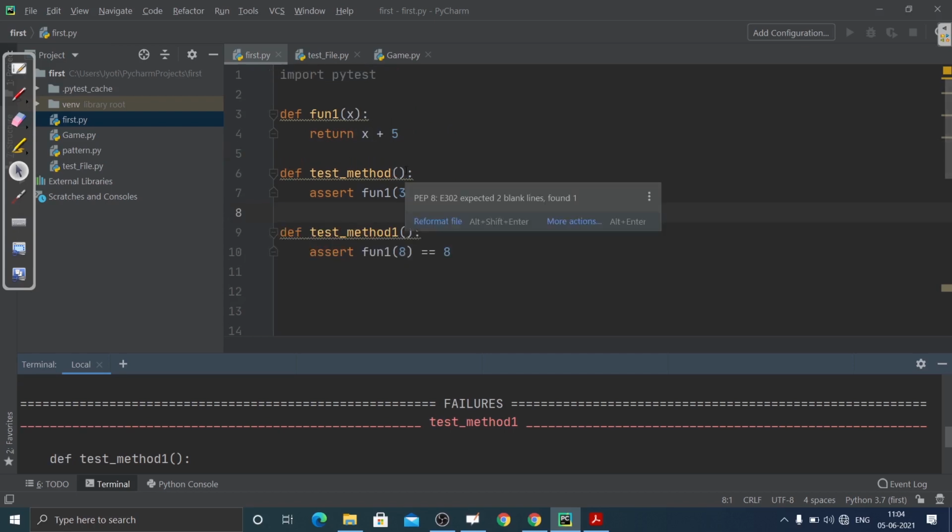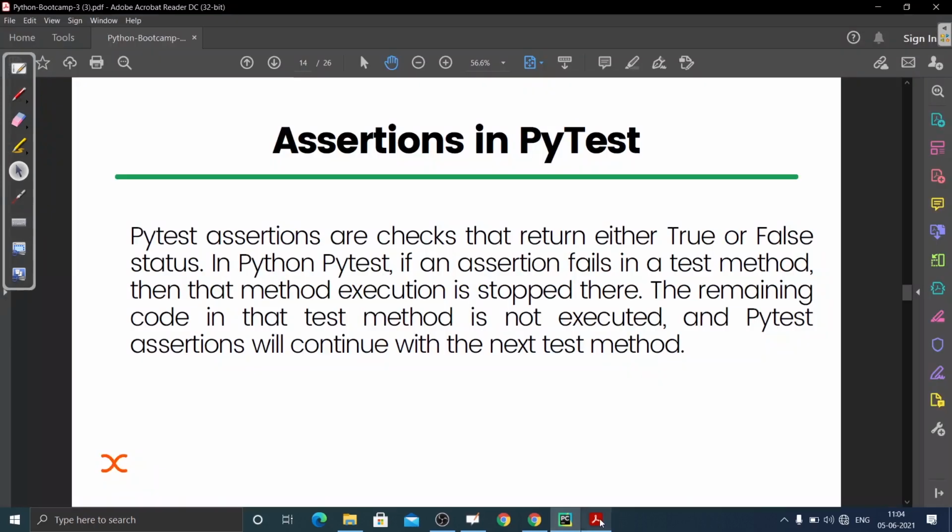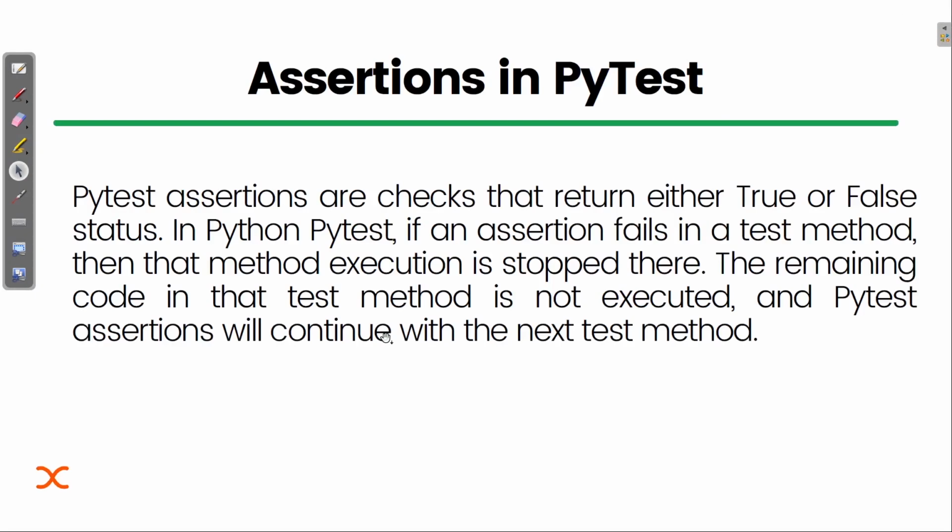I can check for this value of 3, then I can check it for 8. You can even create more test methods, and there are also test files. I'm going to show you that too. But before moving to that, let me show you how this assertion or assert keyword works in PyTest.